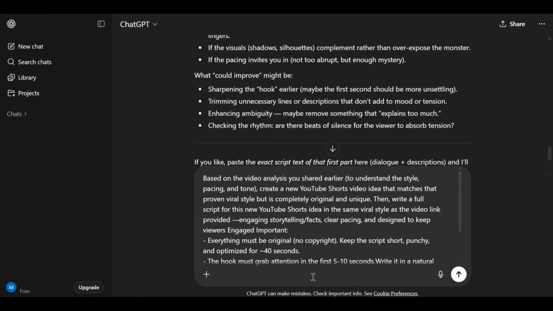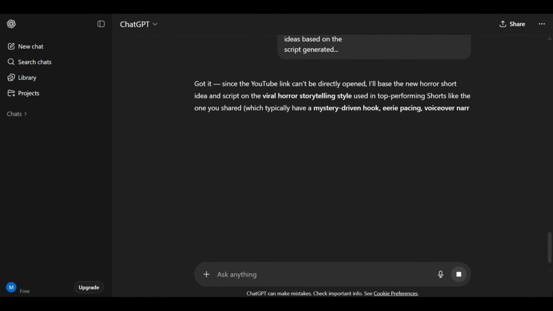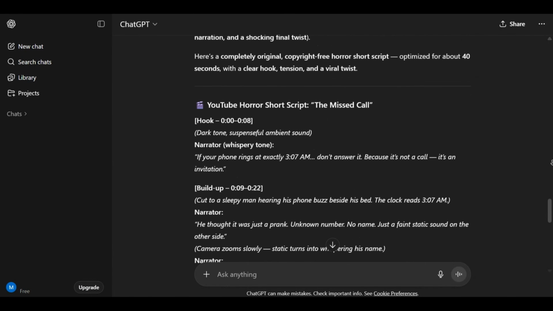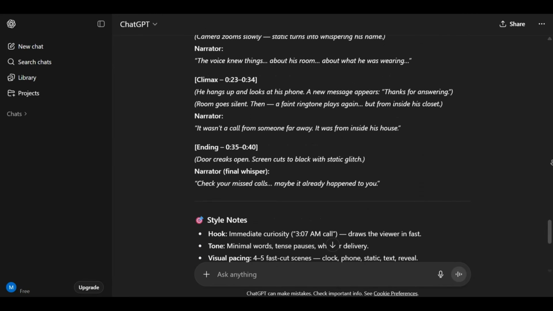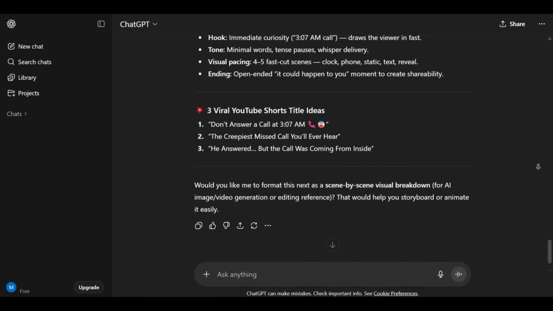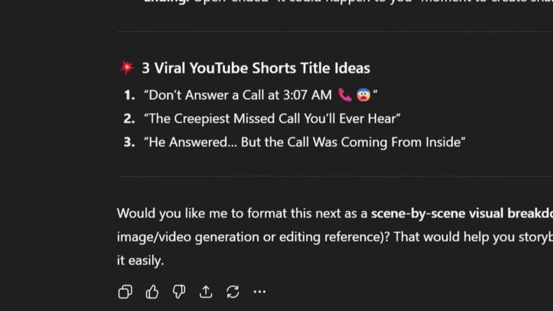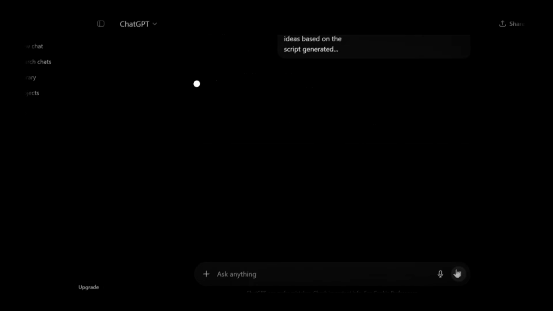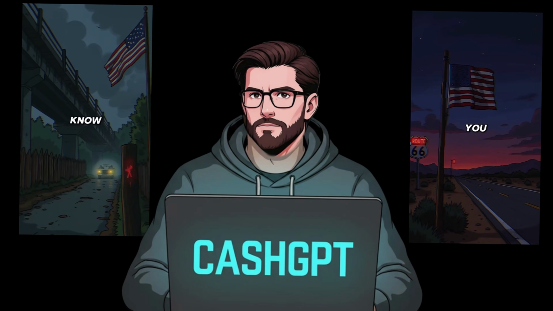Here's where the magic happens. Inside ChatGPT, copy the prompt. ChatGPT will instantly generate a fresh, original short idea that fits perfectly within your chosen niche. Don't stop there. Ask it to also generate a title for that short based on the script it's creating. Now that we've got our full script ready, it's time to bring it to life visually.